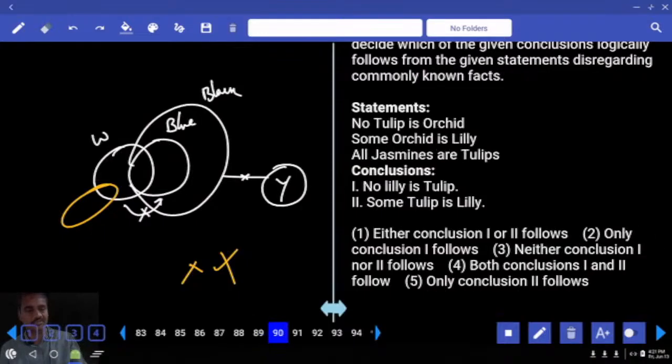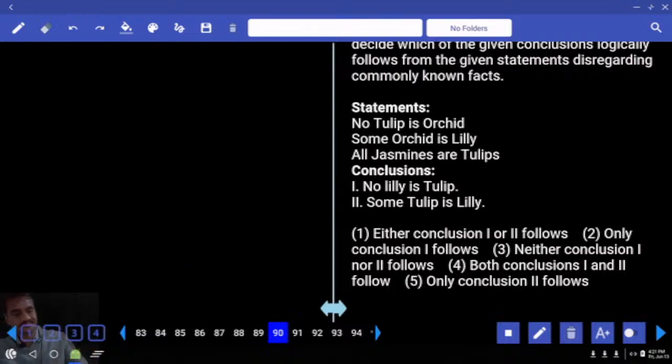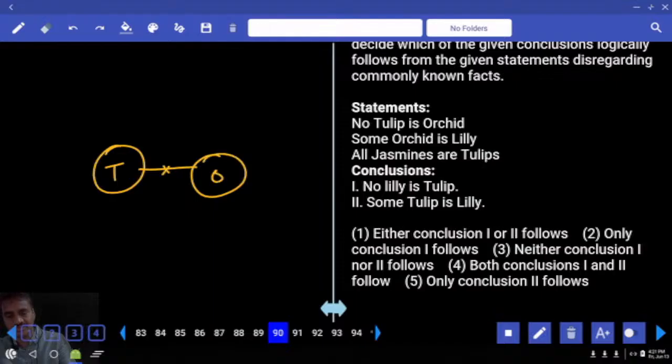Then coming to question number 90. Now in this 90th, no tulip is orchid. No intersection between these two, tulip and orchid. Then next one, some orchids are lily. Orchid and lily. All jasmines are tulip. Now this is tulip and all jasmines are tulip.